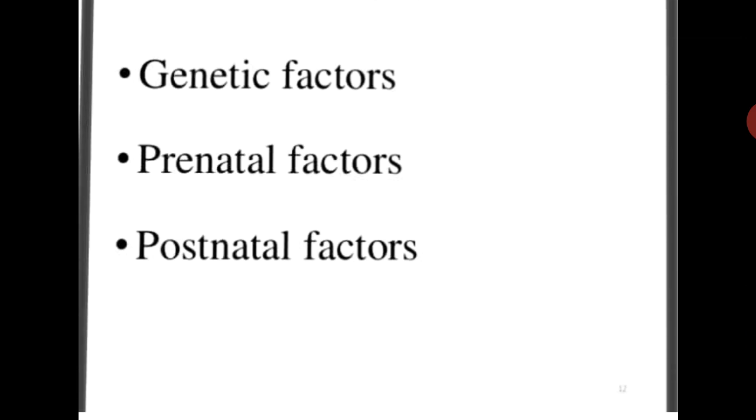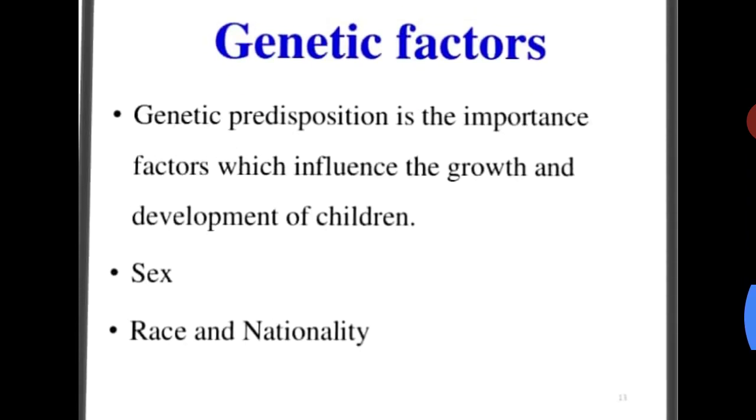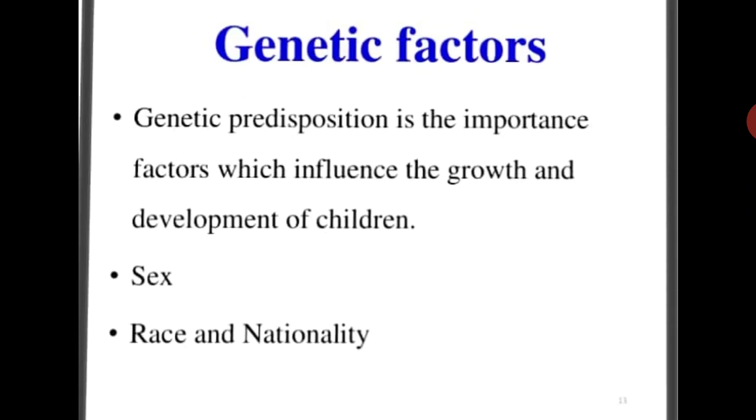So first is the genetic factors. Genetic factors, prenatal factors, postnatal factors, and other factors are also there. In the genetic factors, the genetic predisposition is an important factor which influences the growth and development of children. This genetic predisposition plays a very important role in the growth and development of the children. In this, the race is also coming, the sex, region, the genetic disorders, the biorhythms, and the maturation. All these are included in the genetic factors.